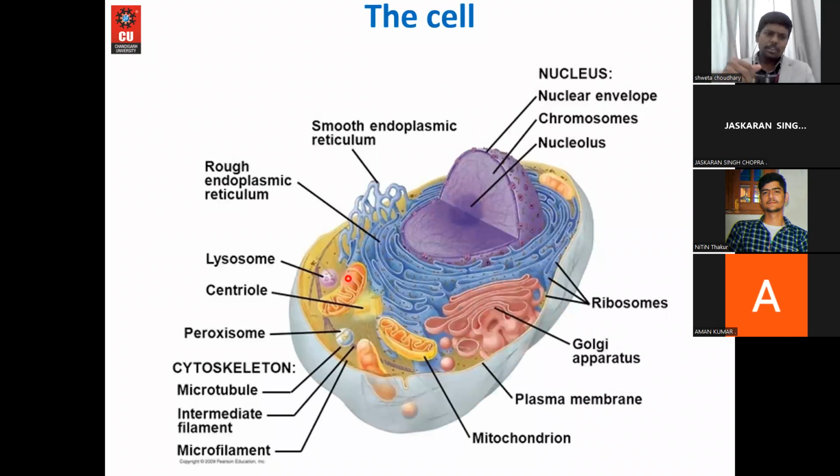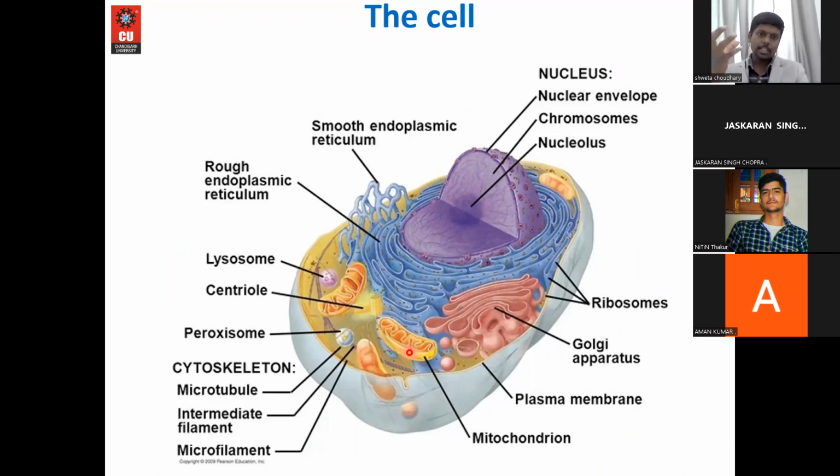This is a typical eukaryotic cell. A eukaryotic cell has all the cell organelles: nucleus, ribosomes, Golgi apparatus, plasma membrane, mitochondria, lysosomes, endoplasmic reticulum, rough and smooth, and vacuoles. In general, the nucleus will have DNA, and DNA will have all the information. Then ribosomes will make proteins, and those proteins will be matured in the Golgi apparatus.